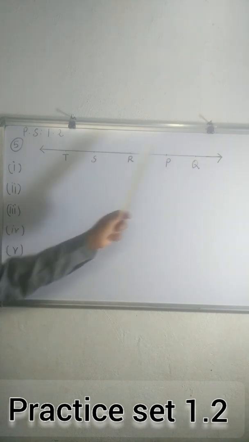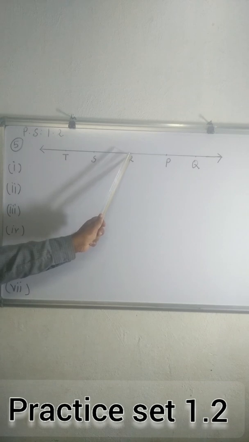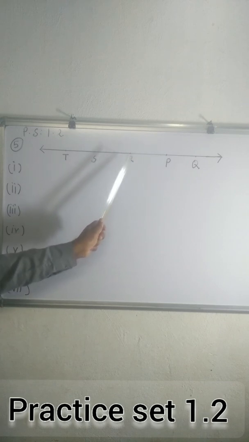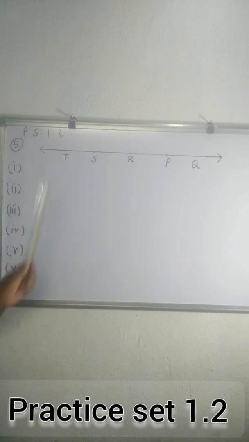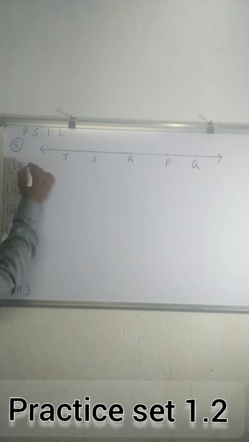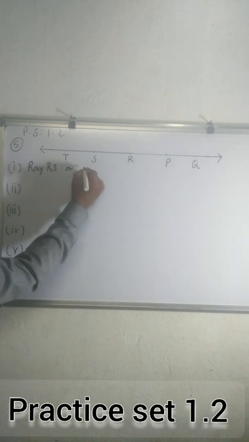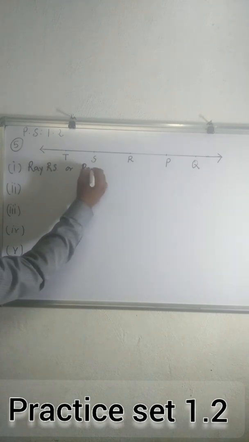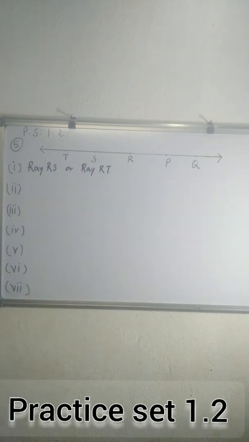The origin will be fixed. So opposite to ray RP is ray RS or ray RT. These are the rays opposite to ray RP.